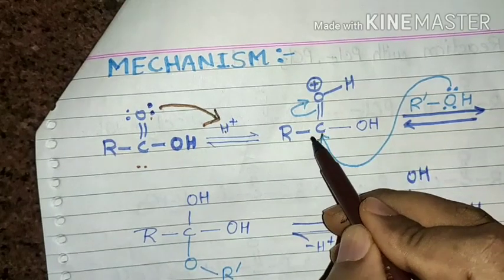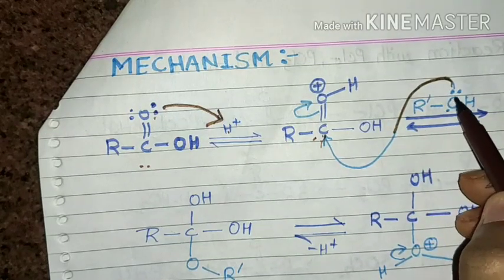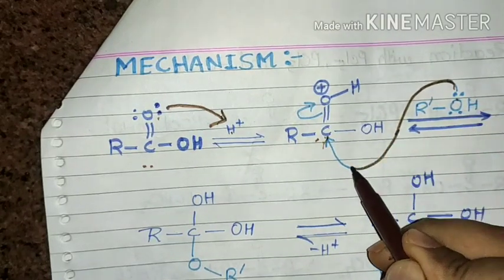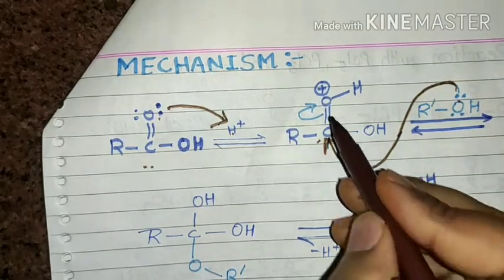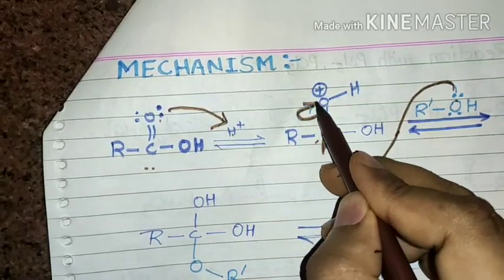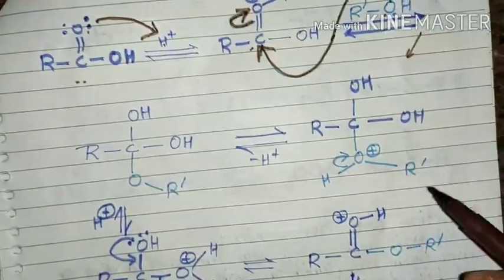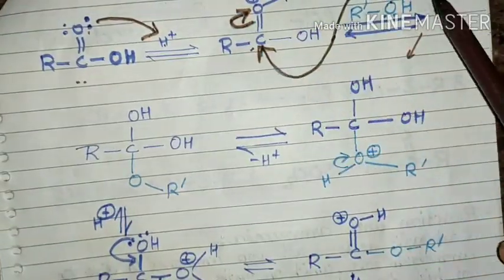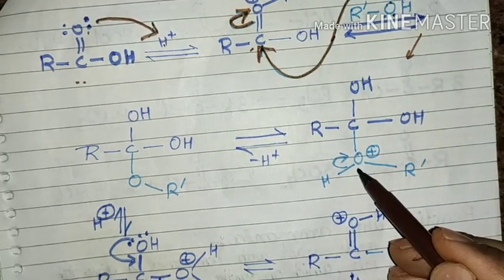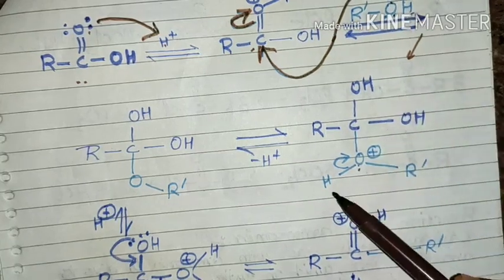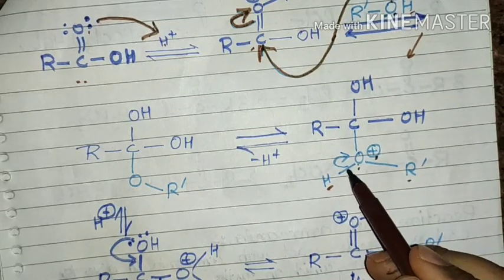So as the partial positive charge increases here, the oxygen atom of the alcohol molecule attacks this carbonyl center as a nucleophile, and this pi bond breaks here. So now this is the structure. I draw the structure here. How is the structure drawn? This oxygen makes a bond with this carbon, so this carbon and this oxygen are bonded together, along with H and R dash. This oxygen acquires a positive charge due to 3 bonds, so it leaves the proton.